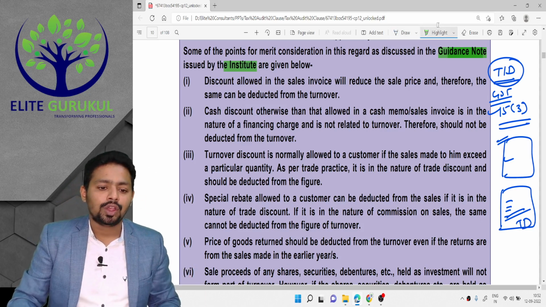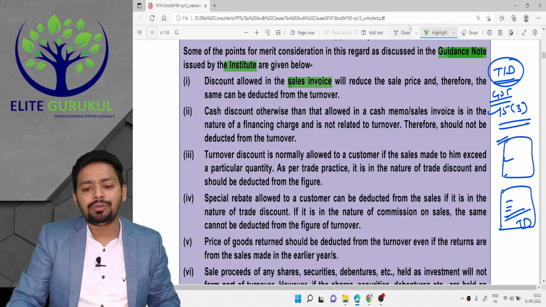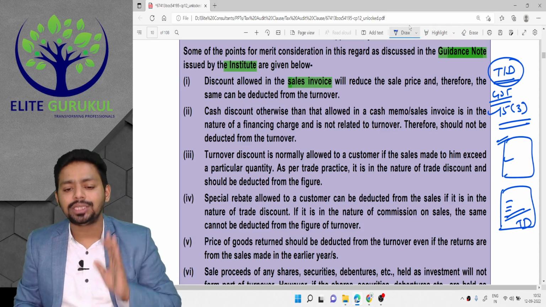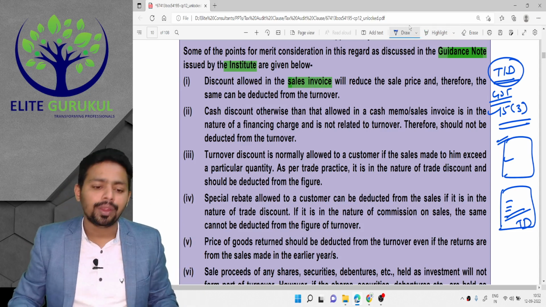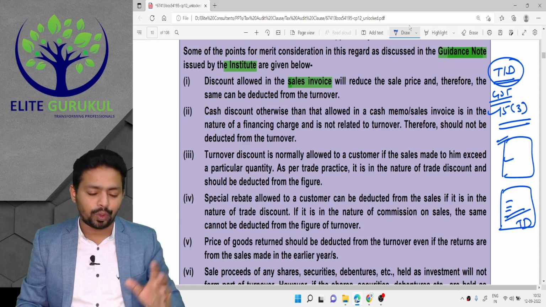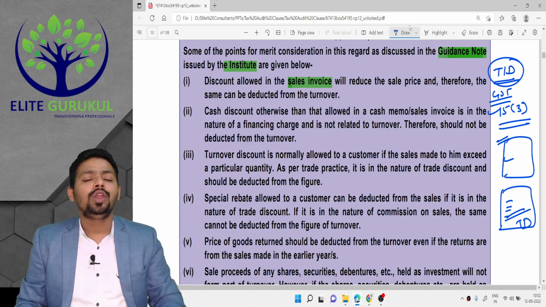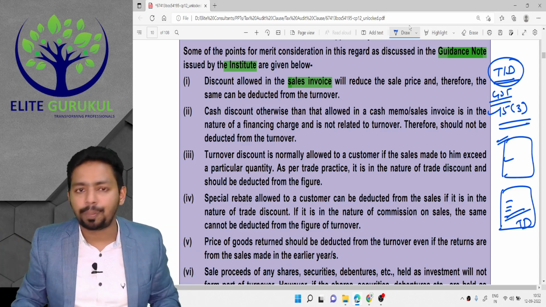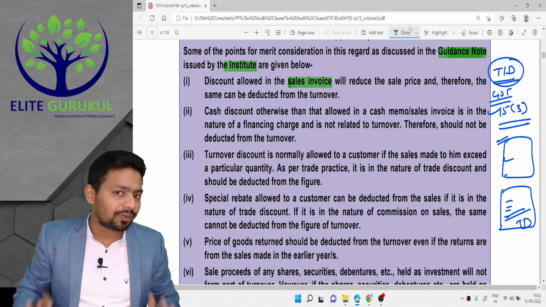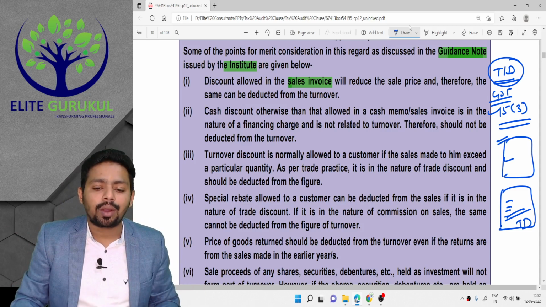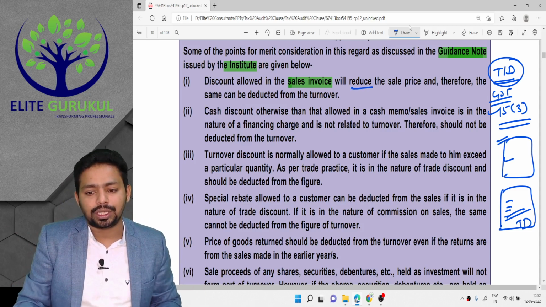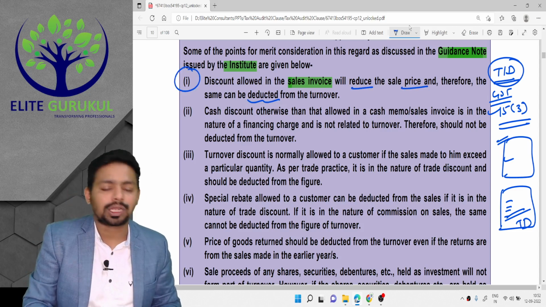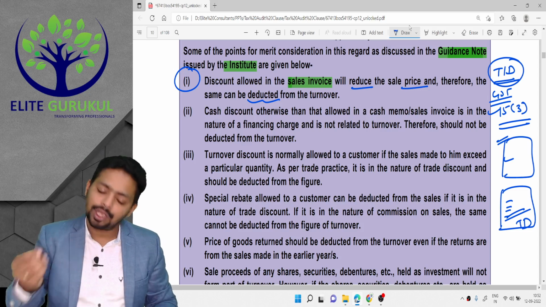Please understand. So discount allowed in the sales invoice, something which is subtracted from the invoice, you must not consider in turnover. If you go to Big Bazaar, DMart, or any shop, discount will be mentioned in the invoice itself. Obviously, that is not part of their turnover. It won't be considered for GST also. So discount allowed in the sales invoice will reduce the sale price and therefore the same should be deducted from the turnover. Okay. So whatever discount is shown in the invoice, we should subtract it.